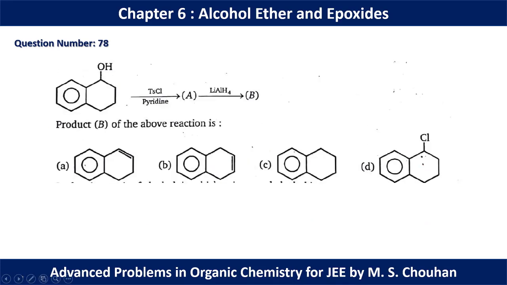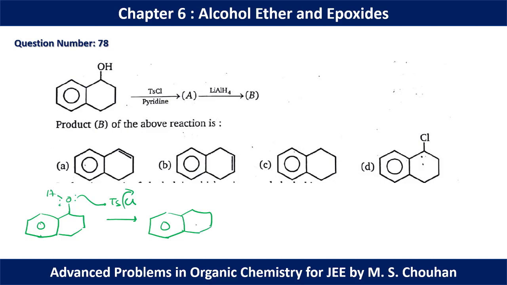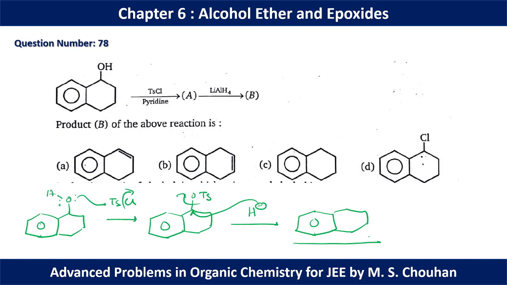In question number 78, we have only one nucleophilic center, that is OH, present in this molecule. It will react with tosyl chloride. So this lone pair will approach, chloride will be eliminated. So we are going to have OTs. Lithium aluminum hydride will give H minus, which will substitute this OTs. So finally we are going to have this kind of situation. So for question number 78, option C should be the correct option.